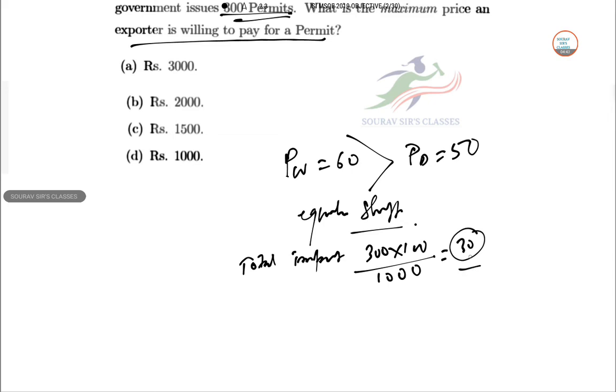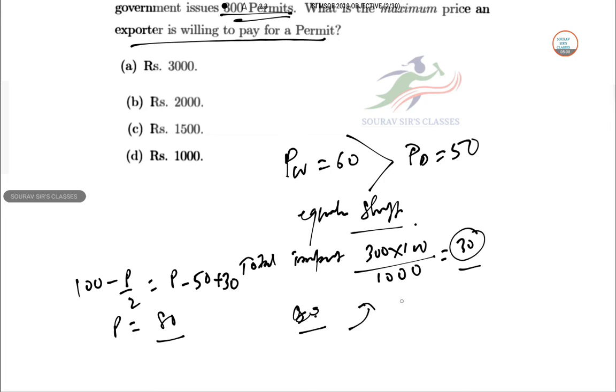Since the quantity demanded should be equal to quantity supplied, 100 minus P by 2 equals P minus 50 plus 30, which gives a solution of P equal to 80. So the quantity demanded then is 60, of which 30 is supplied domestically and 30 imported.